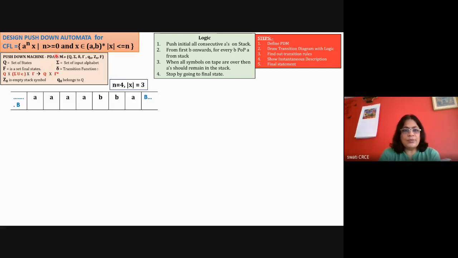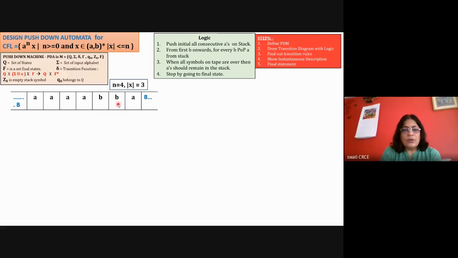So I'm assuming that my n is equal to 4. So I'm taking 4 A's, and the magnitude of X is equal to 3. The magnitude of X is less than n, and there are three symbols in X. So I'm taking the symbols as double BA as X. This is a trial and error method because it is a designing problem. You will have to keep on verifying your answer by taking multiple strings, similar to FSM designing. So take multiple strings and verify your answer after solving the question. First, I'm taking the string as 4 A's and double BA, where n is equal to 4 and the magnitude of X is equal to 3.